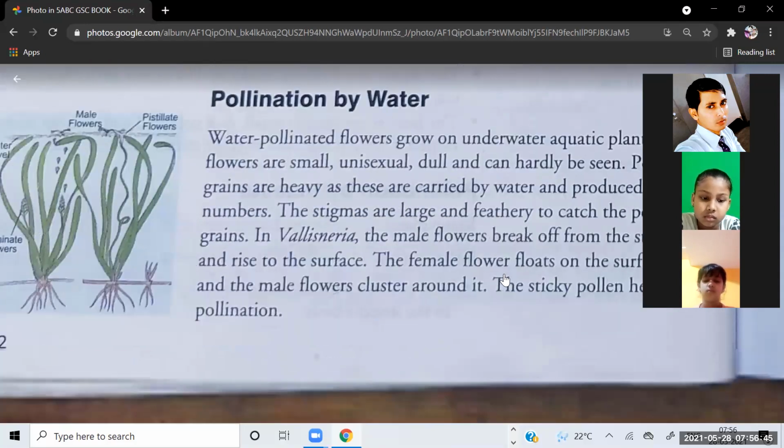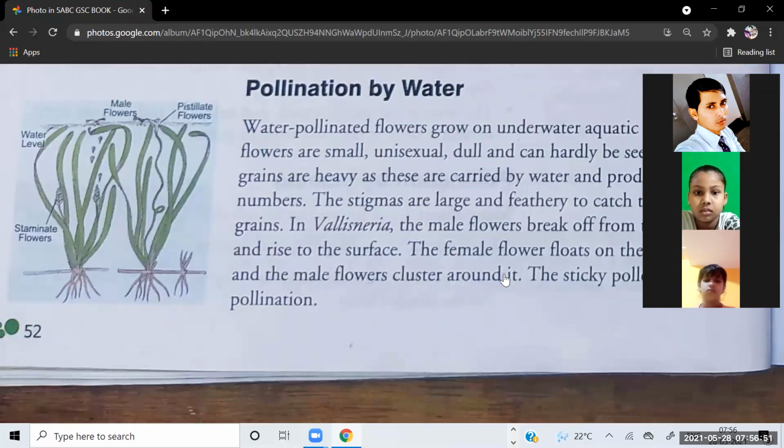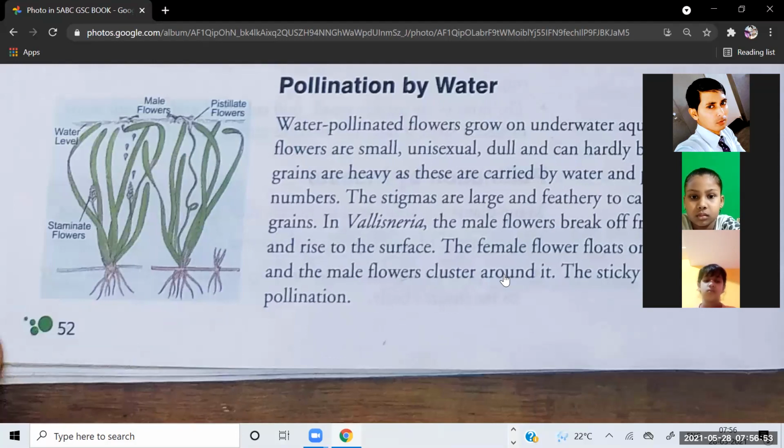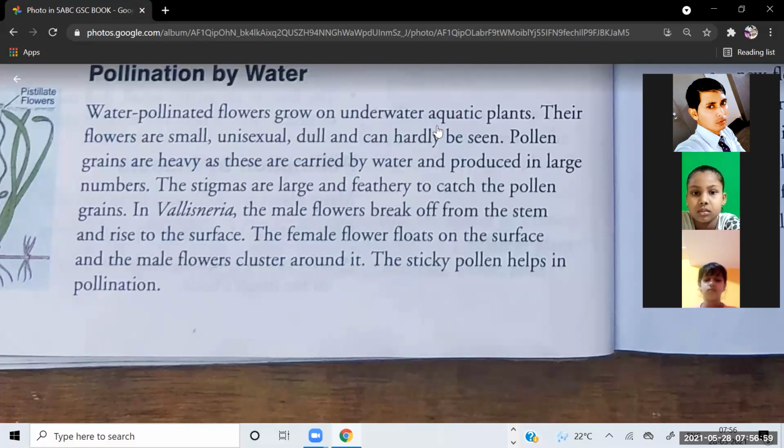Now, pollination by water. How does pollination happen with the help of water? So here a picture is given. First, let us study here. Water pollinated flowers grow on underwater aquatic plants. Their flowers are small, unisexual, dull, and can hardly be seen.